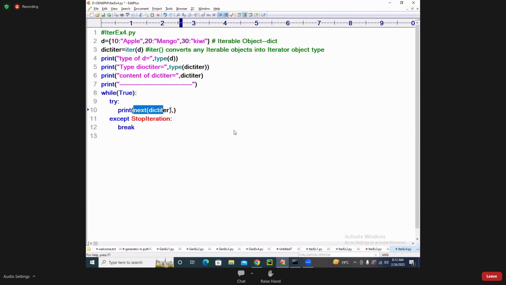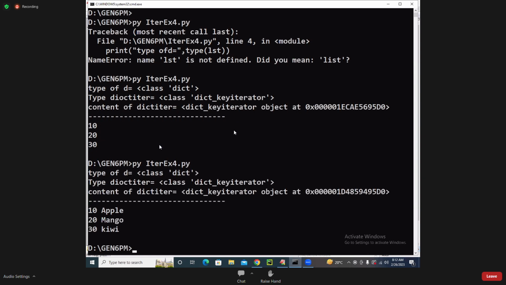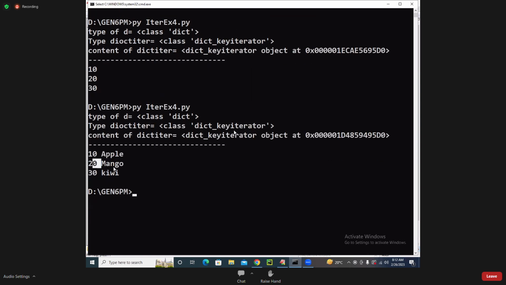If you want to print the key, value pair, so student is called what? Williams. So I can get it. Here I will take key is equal to like that. Now I am writing key comma, D of k. See students, I'm getting 10 apple, 20 mango, 30 kiwi.